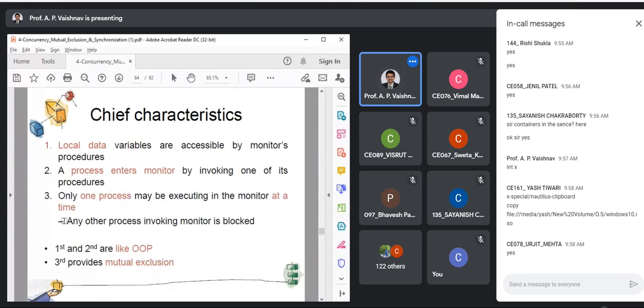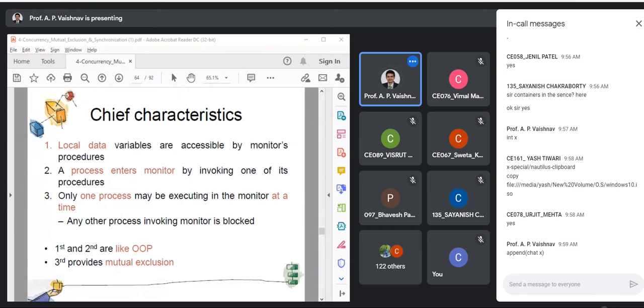Now, what happens when you are declaring something within monitor? That is called a characteristic of monitor. So if you're asked, what are the characteristics of monitor? This slide is the answer for that. Local data variables are accessible by monitor's procedures only. So suppose I have declared an append procedure with character X as argument, and this procedure is inside the monitor.